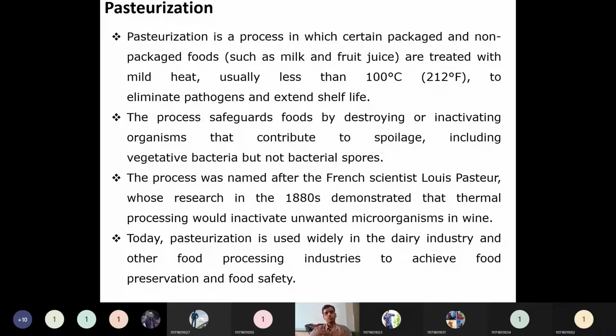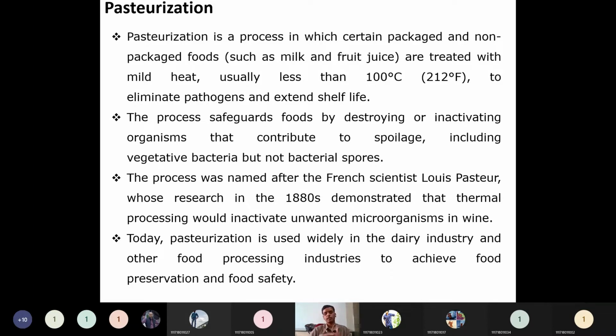Why? Just to inactivate the bacteria which cause a decrease in the shelf life of that milk. So in order to increase that shelf life, every 1 hour or every 2 hours, our family is heating that milk and preserving it for a long time, or throughout the day. But otherwise, without heating, it will be spoiled.